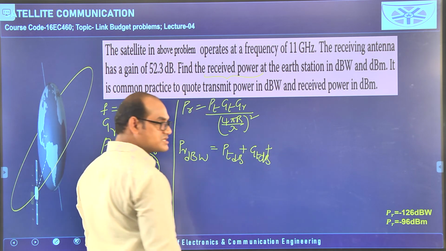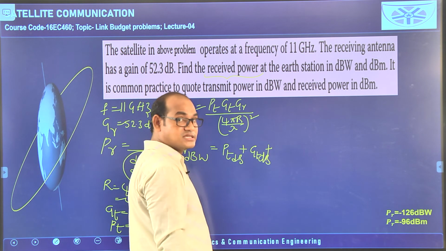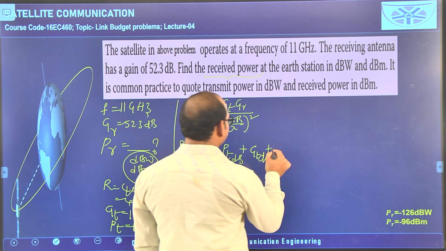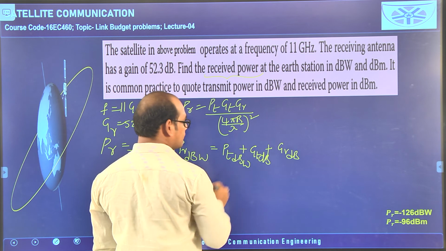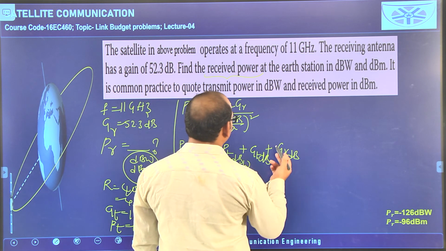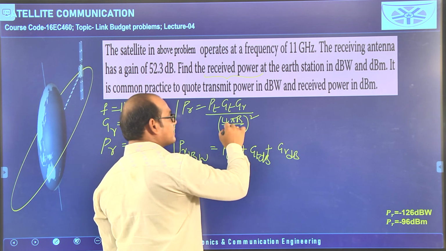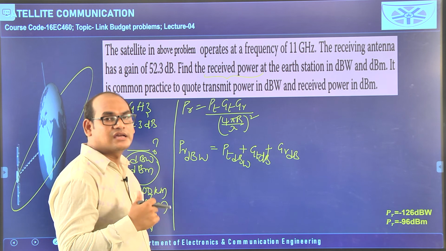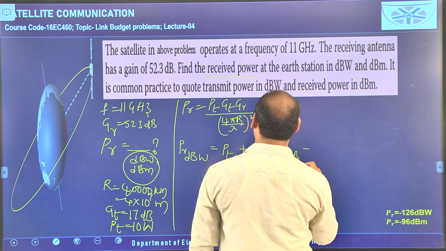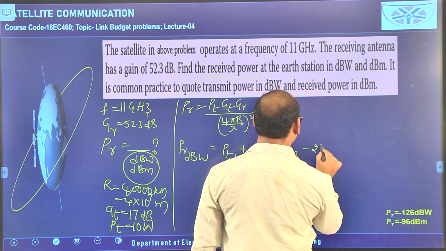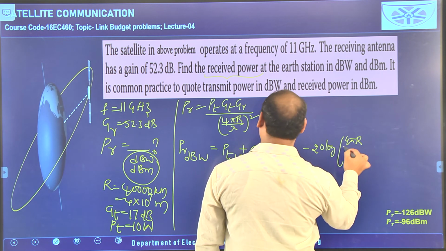All the multiplications will be converted to additions by using decibels, that means logarithms. Next GR in dB, here PT in dBW, GR in dB and GT is in dB. Because this entire thing is in the denominator, by applying the logarithm that will come to the numerator with minus sign. So, minus, because here 2 is there, that will become 20 logarithm of 4 pi r by lambda.